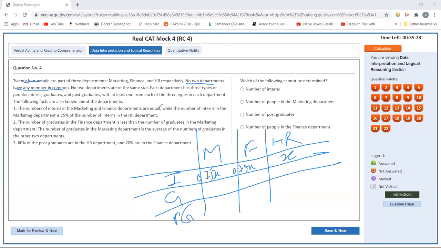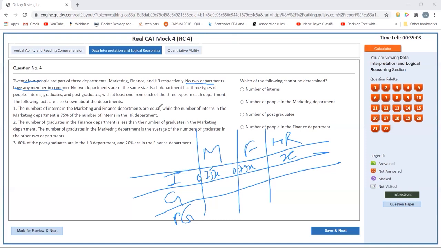The number of graduates in the finance department is less than the number of graduates in the marketing department. And the number of graduates in the marketing department is the average of the numbers in the other 2 departments. So finance is less than marketing, but marketing is the average of HR and finance.